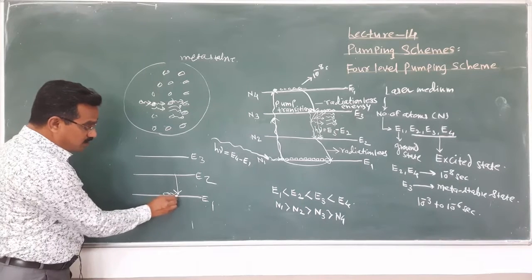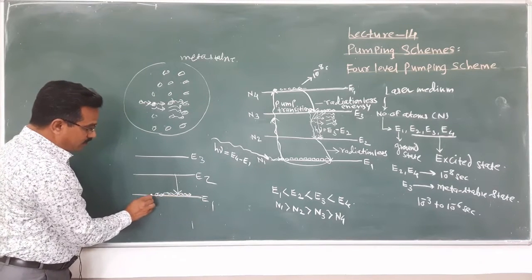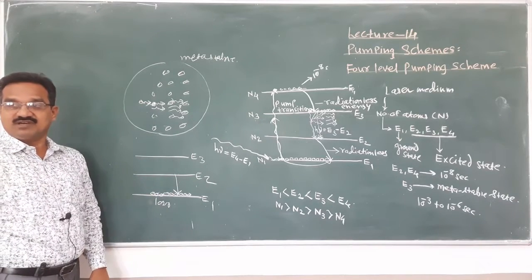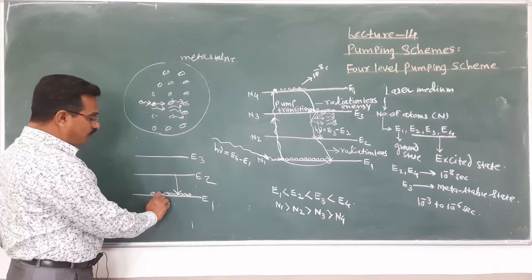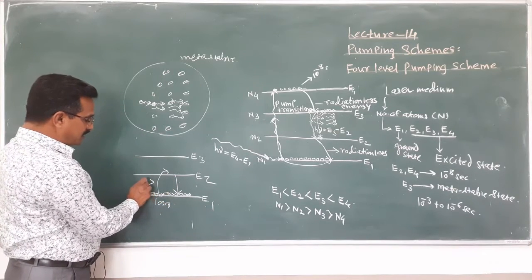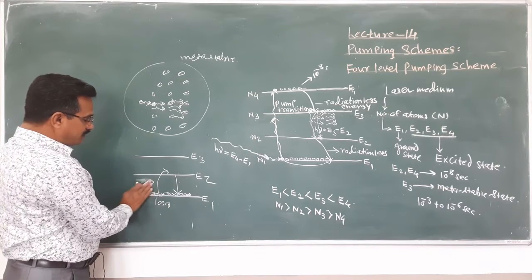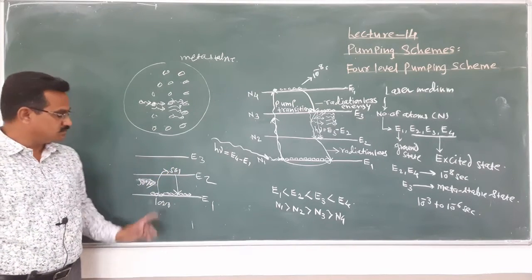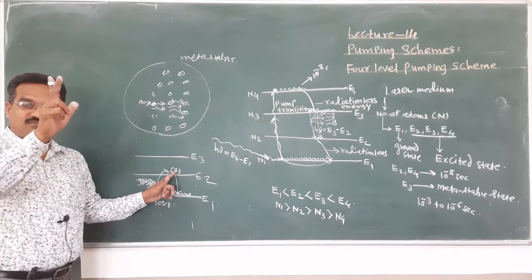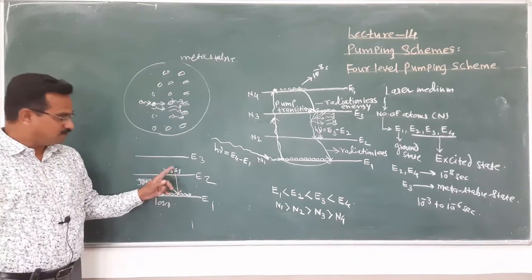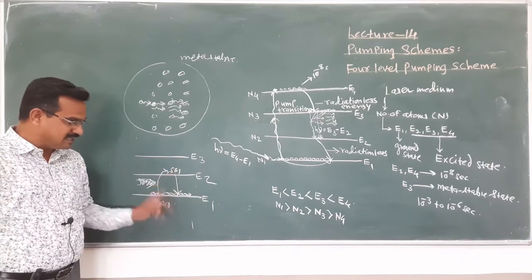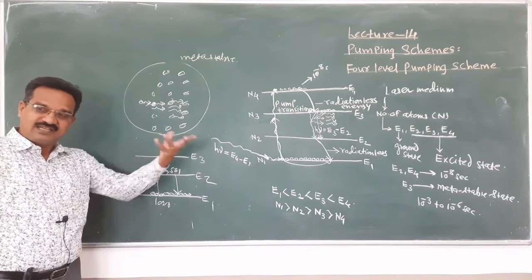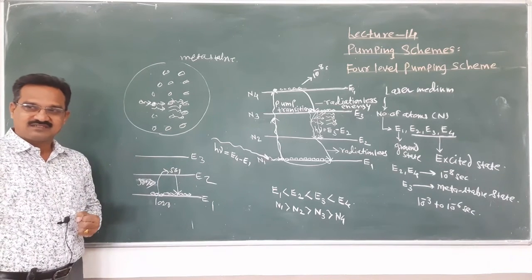Suppose 1000 atoms are present in energy level E1. Then from the population inversion point of view, at least more than 50%, means at least 501 atoms must be present in E2. At that time population inversion occurs. The number of atoms in this E2 must be greater than this. This is actually the situation, and that's why the energy required is large, the pumping power required is large.